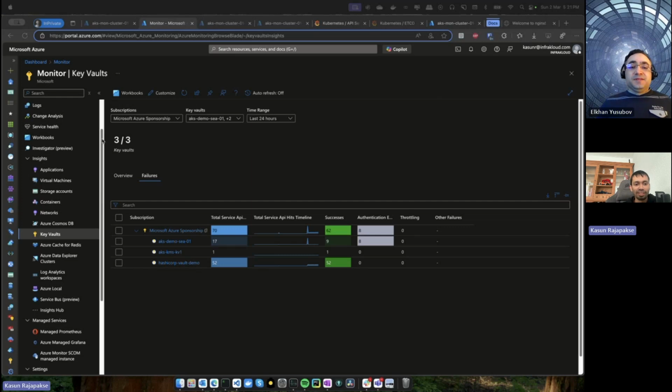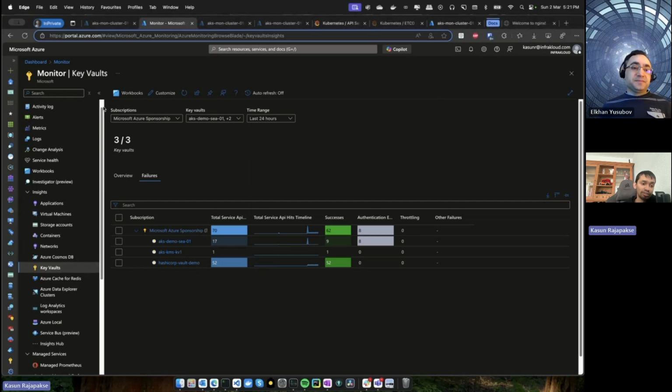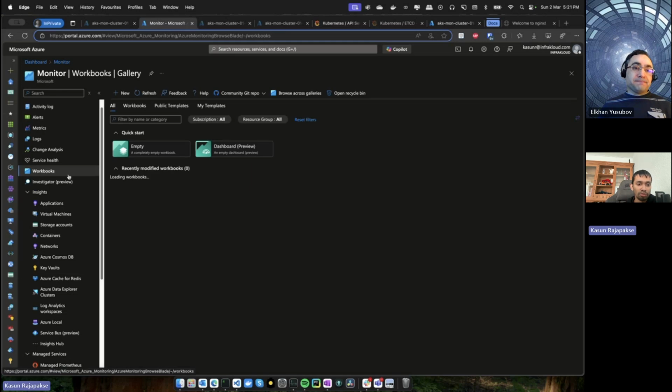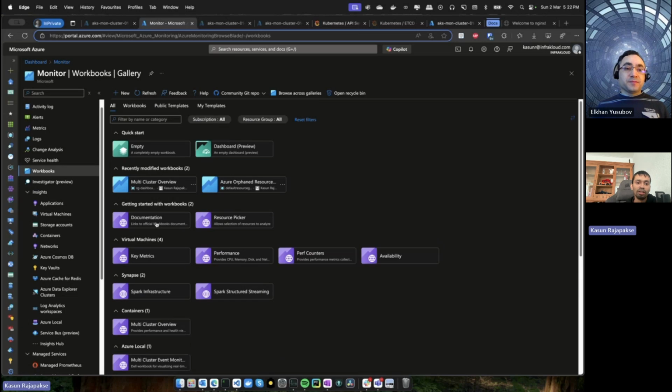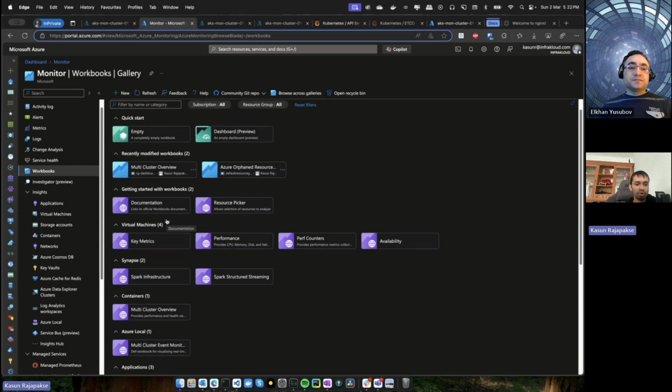So another thing that is very useful is workbooks, right? Yes. Here you can see there are some pre-built workbooks available in Azure. But there are a lot of other workbooks available in open source, developed by the community. And if you are familiar with workbooks, you can create your own workbooks as well to visualize information about these different services.